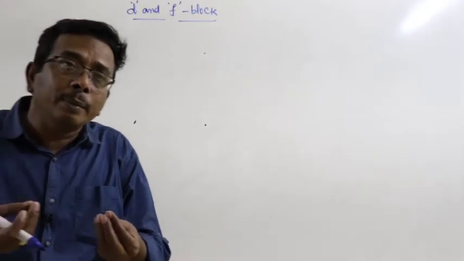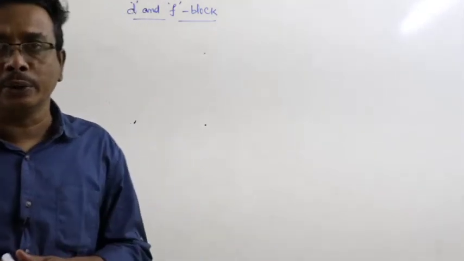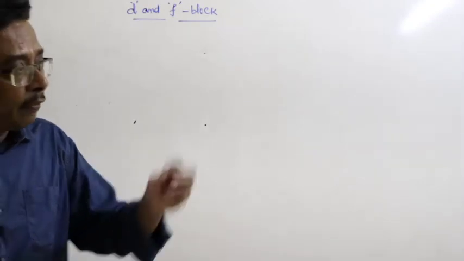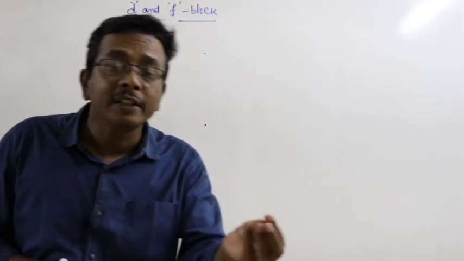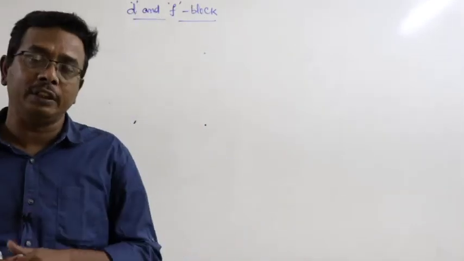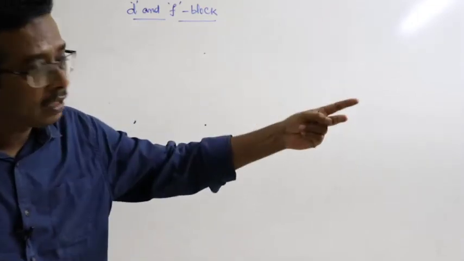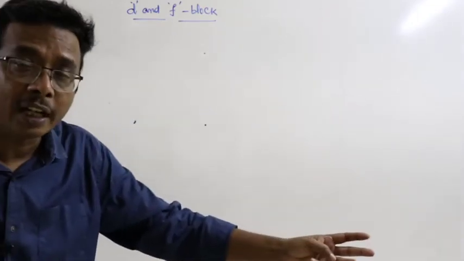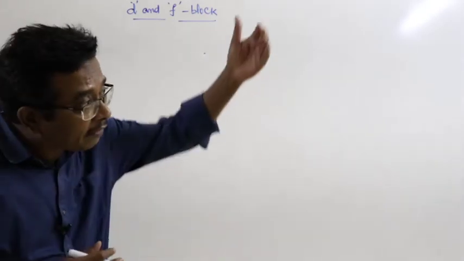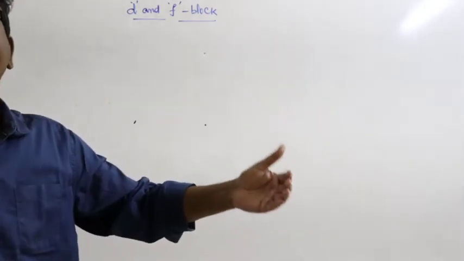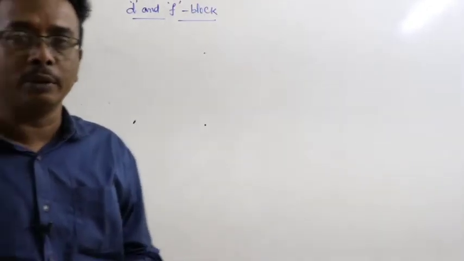After Moseley's periodic law, the modern periodic law was introduced. That is, the physical and chemical properties of the elements are periodic functions of their electronic configuration. First one, atomic weight. Second one, atomic number. Third one, electronic configuration. That is the evolution of periodic law from Mendeleev's periodic table to the modern periodic table.